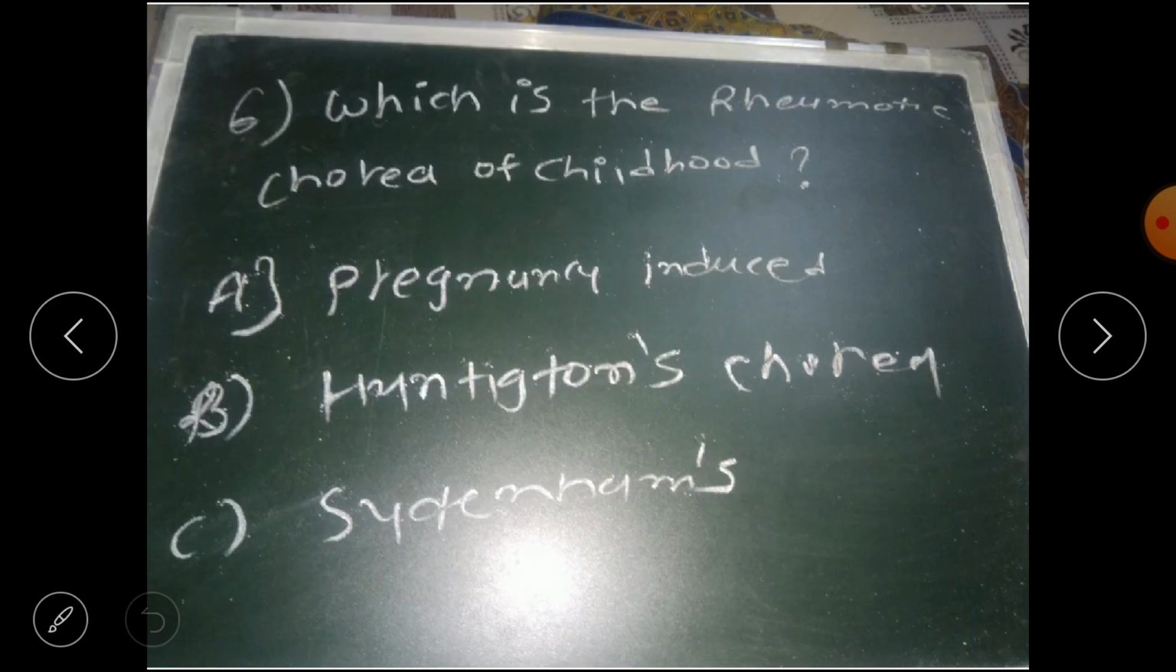Next question: which is the rheumatic chorea of childhood? Option A pregnancy induced chorea, option B Huntington's chorea, and option C Sydenham's chorea, which is related with rheumatic fever. So the correct answer is option C, Sydenham's chorea, which is related with the rheumatic fever of childhood.